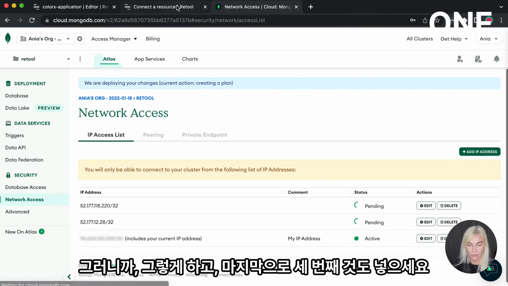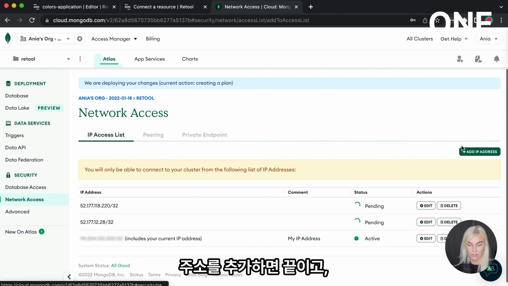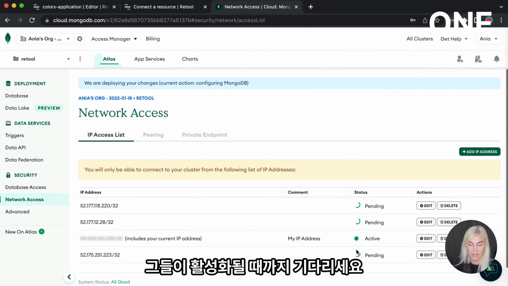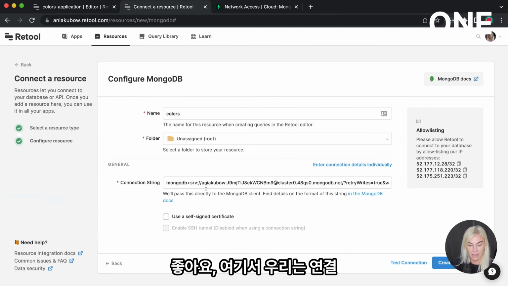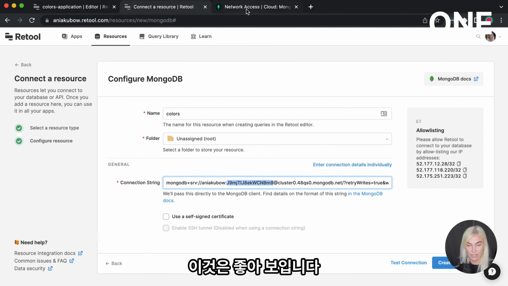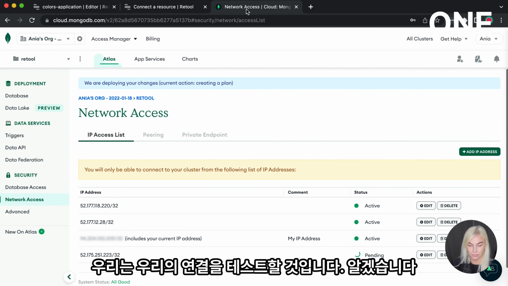So just like so, and then finally the third one as well. Okay, so just add in those 3 IP addresses like so, and that's it. And wait for them to be active. Okay, so back in here, we have the connection string. We've replaced the password with our password. This is looking good. And once those have been accepted and they are active, we will test our connection.